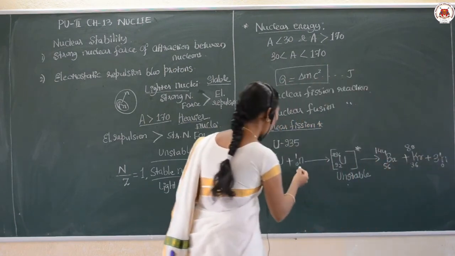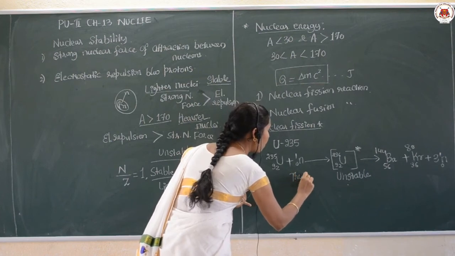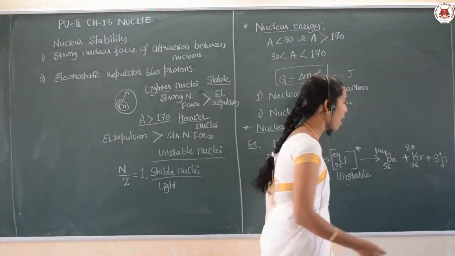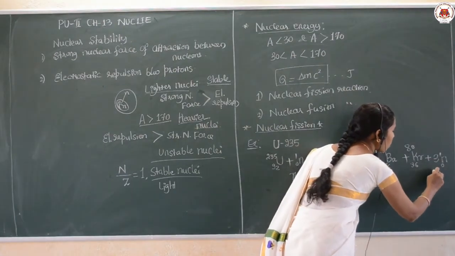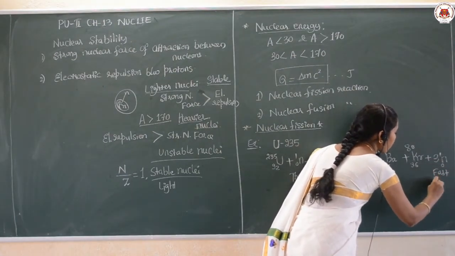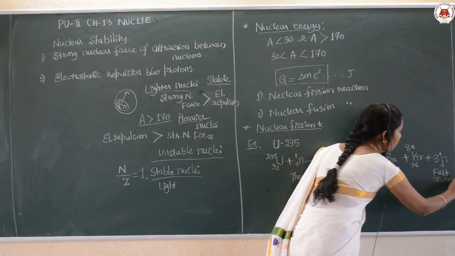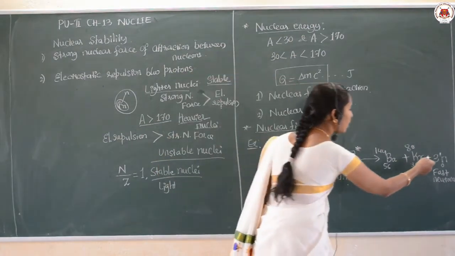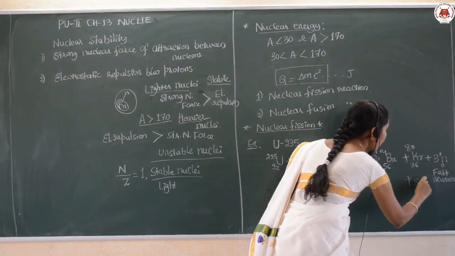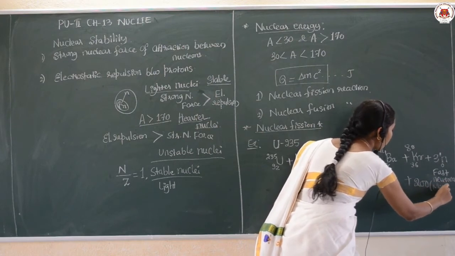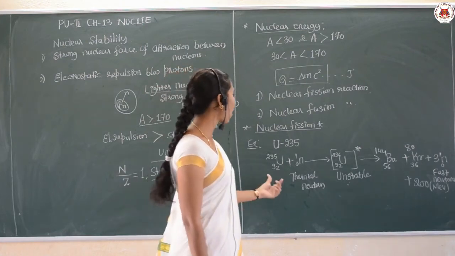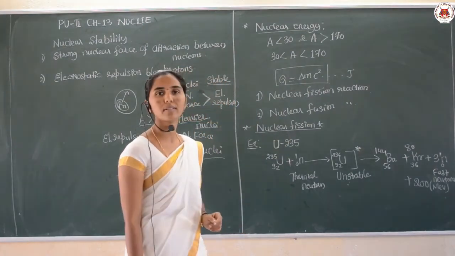Remember, the neutron we used is called a thermal neutron, but after the reaction, the neutrons released here are called fast neutrons. They can undergo the controlled chain reaction that will continue in the nuclear reactor. Along with this, nearly 200 mega electron volts of energy is liberated. This is why we focus on the nuclear fission reaction.